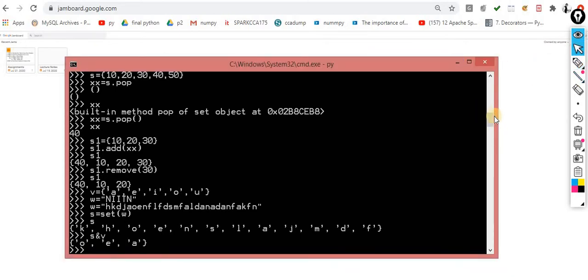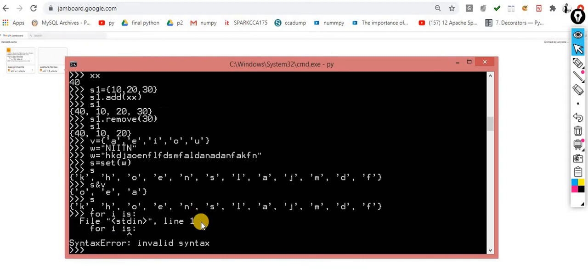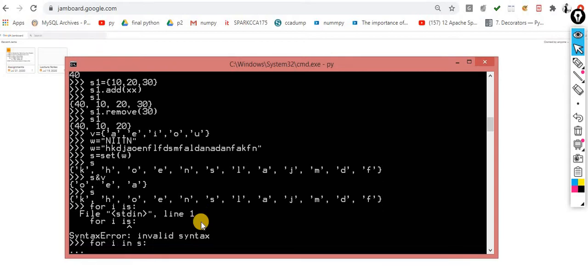Can I ask something? Yeah, please. Sir, did you say we can't do slicing? I mean, if I wanted to take the values individually? No, sir, this is not a way. You can do the iteration, for i in s. Oh, we can do that. Yeah, for i in s. You are not supposed to do slicing.